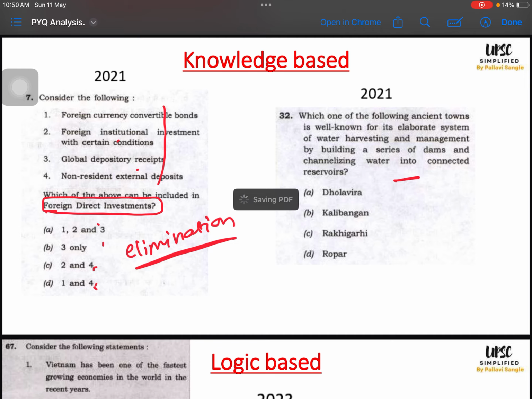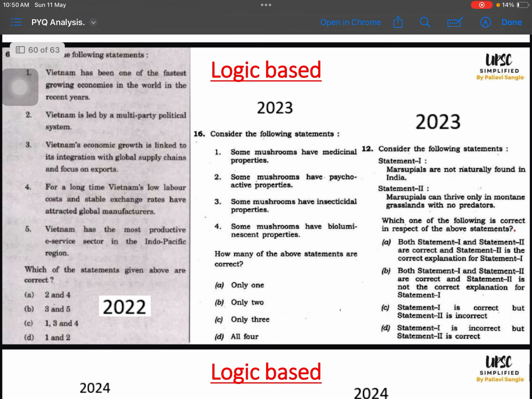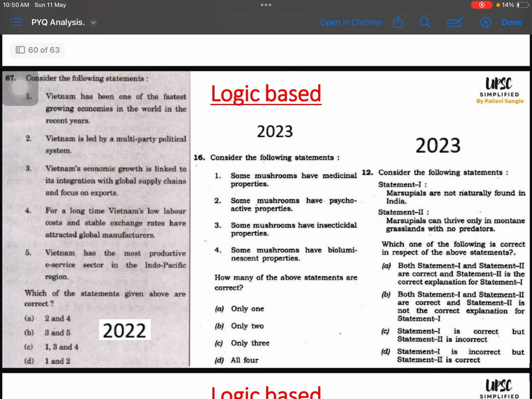Okay, so what are the logic based questions according to my analysis? So it will be like this. So Vietnam is not covered in our basic sources, Vietnam economy and all, right? But we have some knowledge about Vietnam, we have some knowledge about all these options, so we can apply some logic and we can deduce the answer. So we know that Vietnam is one of the fastest growing economies of the world in recent years. So see, I will just explain my way of solving the questions. So this I will deal with in another video in detail, but here also let us suppose.